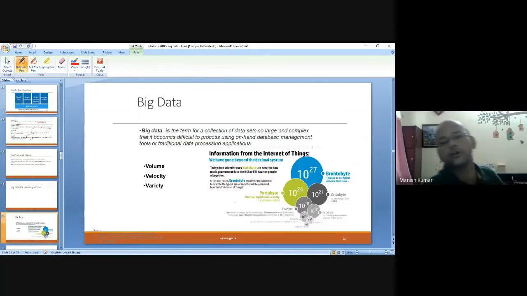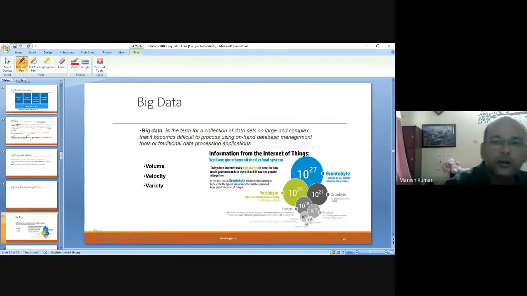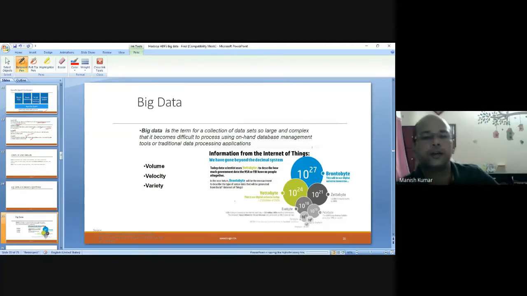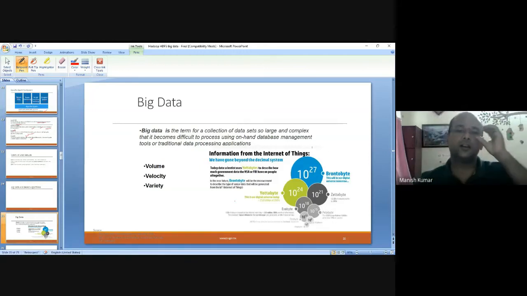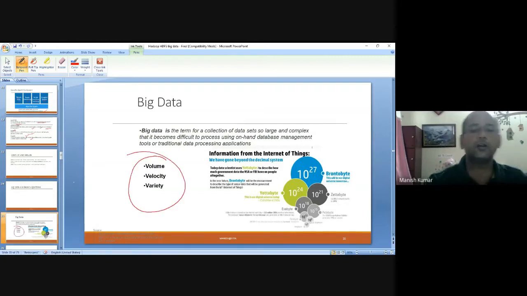Traditionally, the big data definition is a term for a collection of data sets so large and complex that it becomes difficult to process using on-hand database management tools or traditional data processing applications. Normally, what we expect from big data is high volume, high velocity, and high variety.